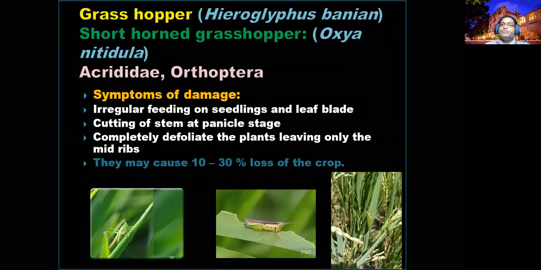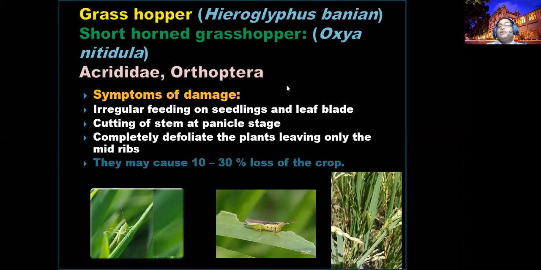Another insect pest of the rice is the grasshoppers, longhorn grasshoppers and the short-horn grasshoppers, Hieroglyphus banian and Oxya nitidula. These belong to Orthoptera. So you have studied insect pests belonging to Lepidoptera, Hemiptera, Orthoptera, right?